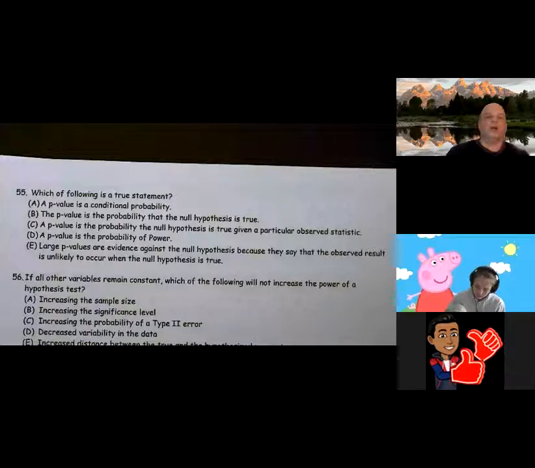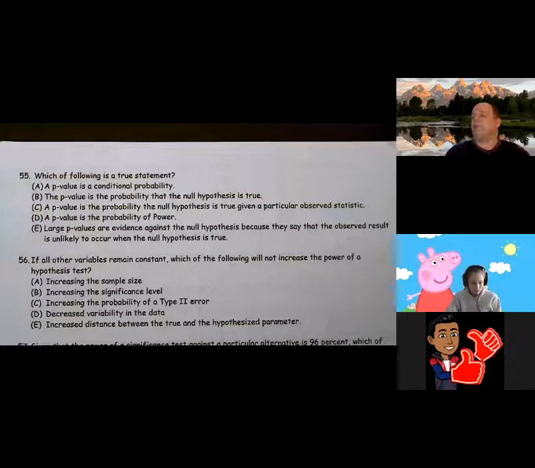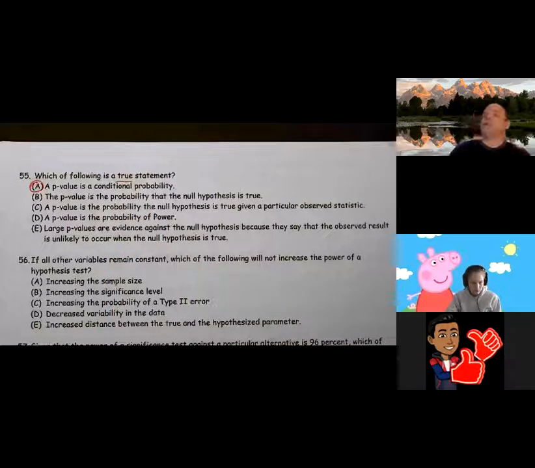It says it's recording. So which of the following is a true statement? We're on number 55 of the death packet. And please remember, power is a conditional probability. Type 1 error, type 2 error, and p-value are all conditional probabilities. The p-value is given that the null is true, what's the probability we get a test statistic this extreme or more extreme? Because it's a given statement, and a conditional probability just means we're going to have some sort of given statement.